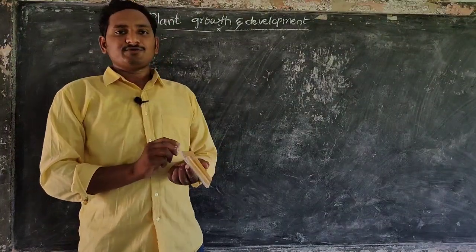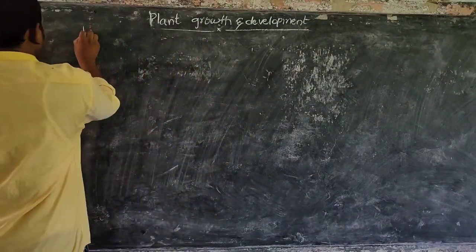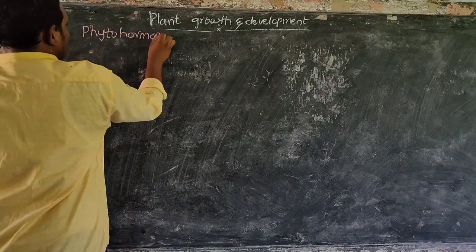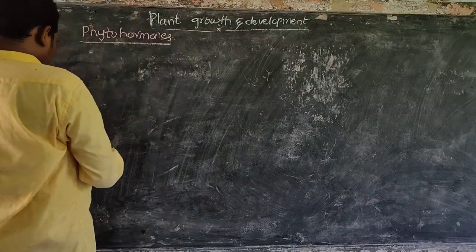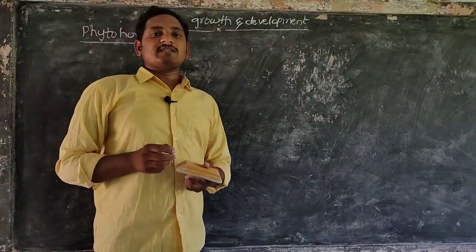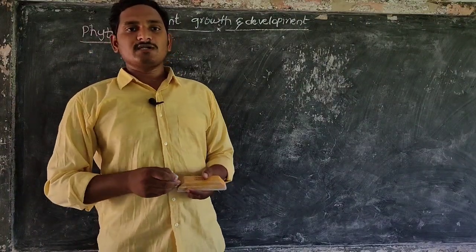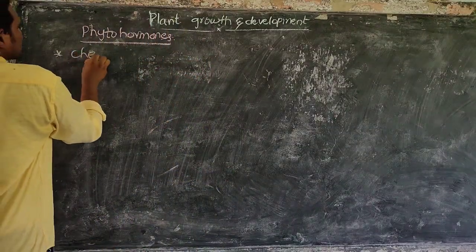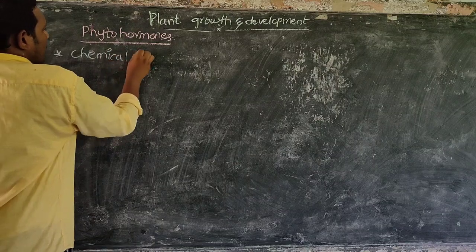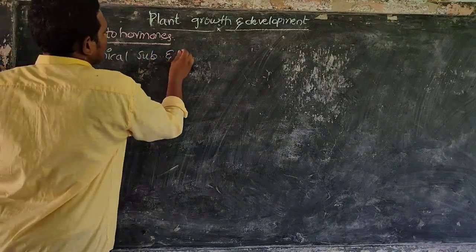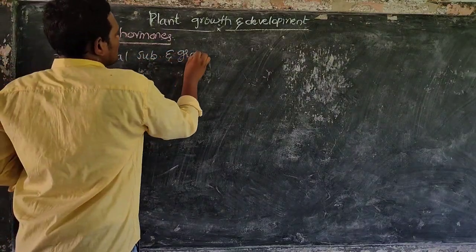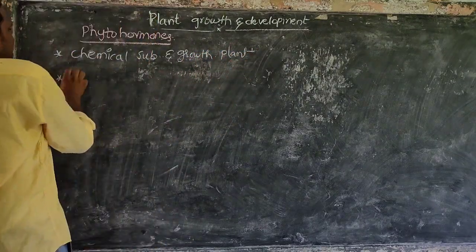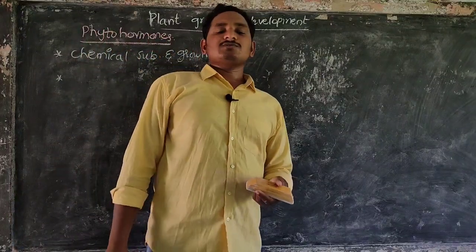Next, phytohormones. Phytohormones are the chemical substances which help in plant body growth and development. They are chemical substances involved in growth of the plant body.